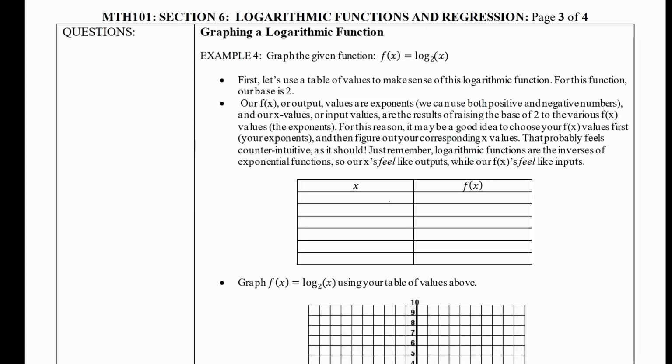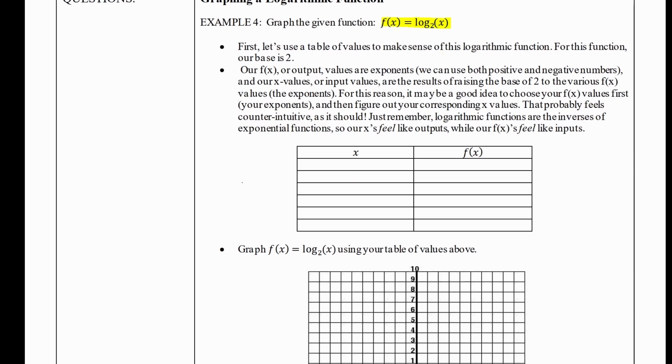Now let's look at graphing logarithmic functions. So we're going to look at the graph of f of x equals log base 2 of x. We'll begin by making a table of values. Here, our function is base 2. In order to find values for my logarithmic function, I'm going to start by looking at exponents that I know of that are base 2. So we'll start with easy ones.